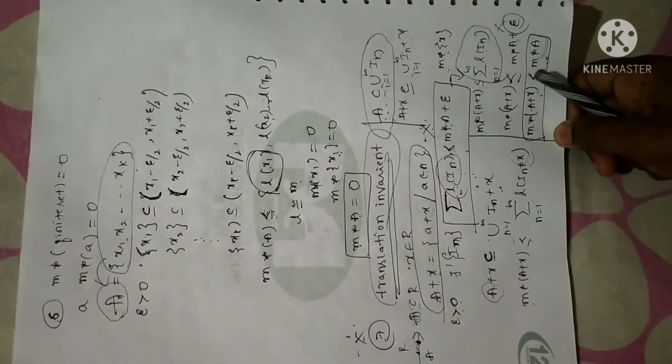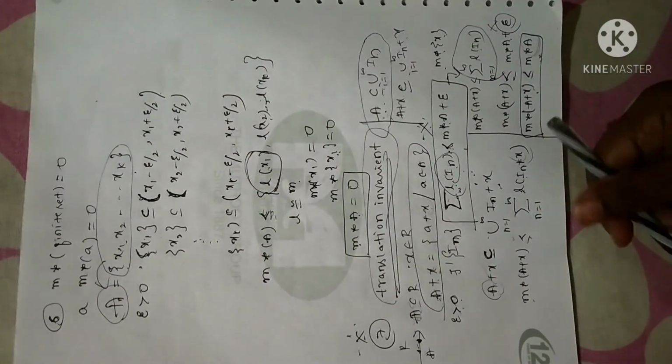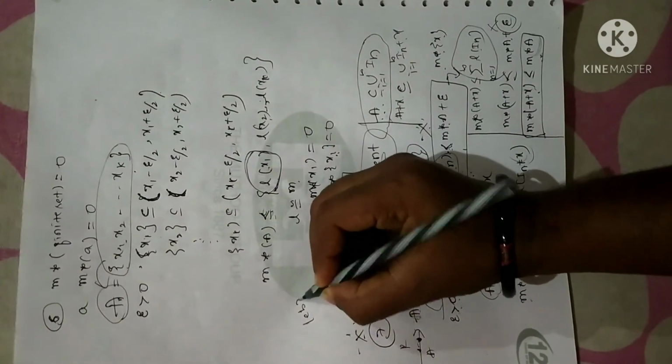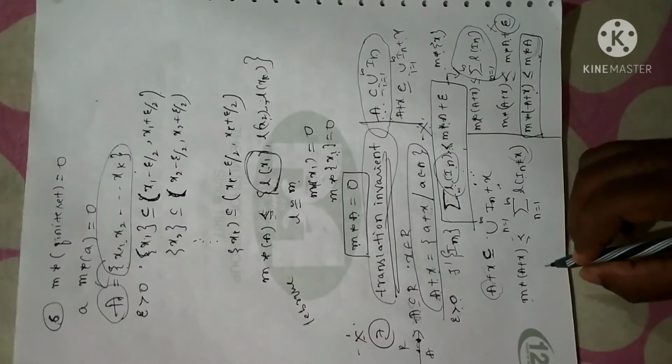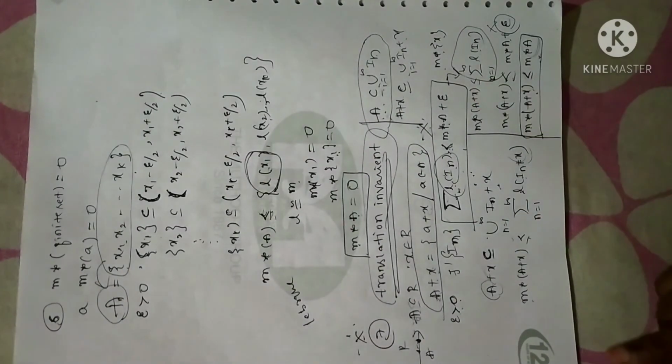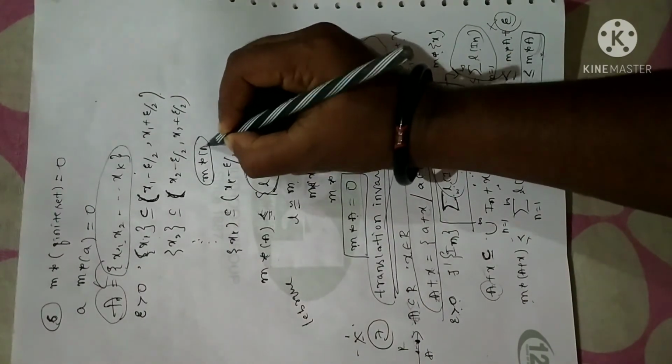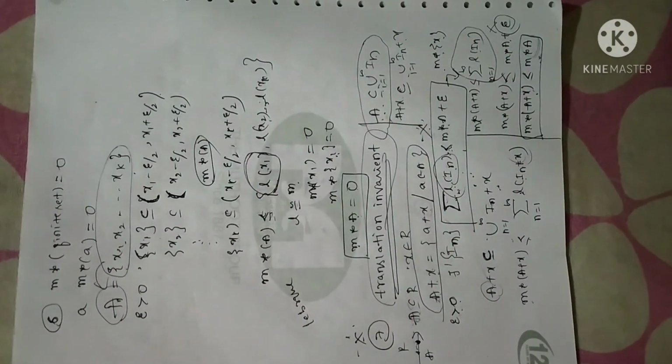So these 7 are very important properties of outer measure. And one more thing, I am telling you again, outer measure is the same as Lebesgue outer measure. One and the same. Lebesgue outer measure is one of the names for the outer measure of a given set, and it is represented by m star of A. Clear? This is the property of the outer measure of a set.